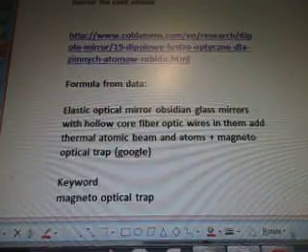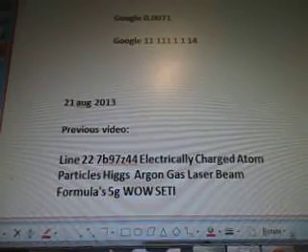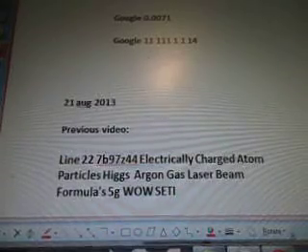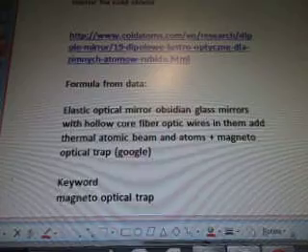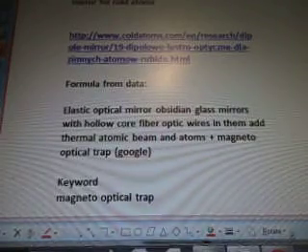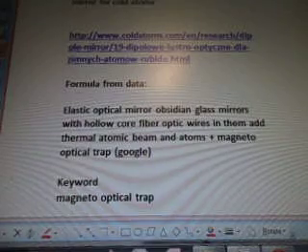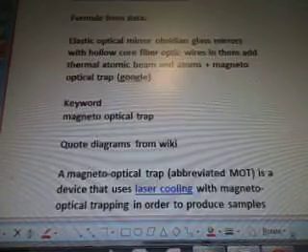Formula from the data. Oops. Hold on. I got magnetic fields. I'm going to add the word formula here. I had an idea there was formula and I messed up. Sorry. Okay, so from the data, elastic optical mirror, obsidian glass mirrors with hollow core fiber optic wires in them, add the thermal atomic beams and atoms in magneto-optical trap. I'm going to Google it.